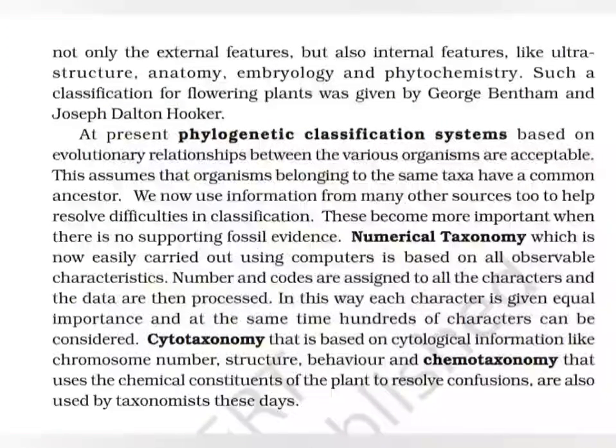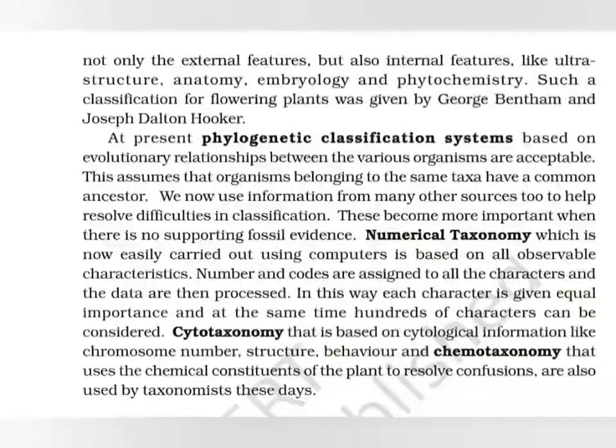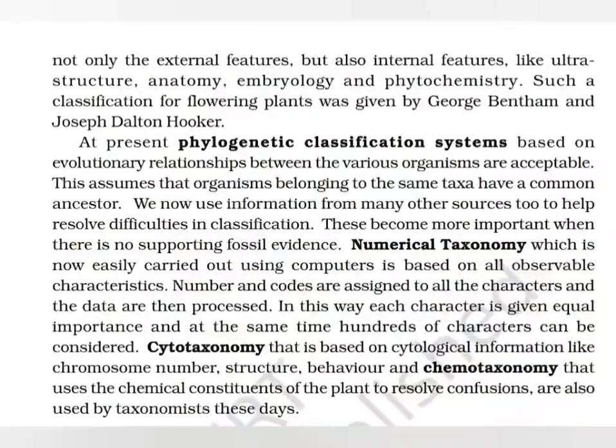So today, along with the phylogenetic system of classification, we use many other pieces of information also. So that's why they are called modern systems of classification. So in modern systems of classification, we will be studying numerical taxonomy, cytotaxonomy and chemotaxonomy.